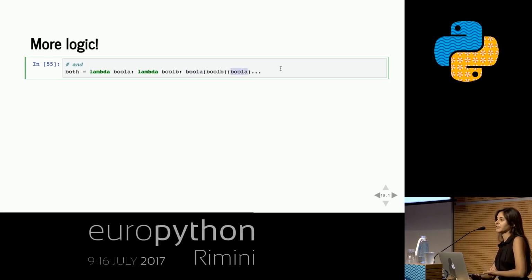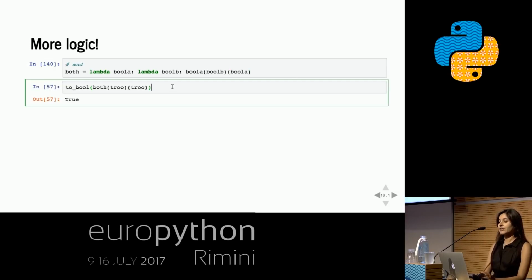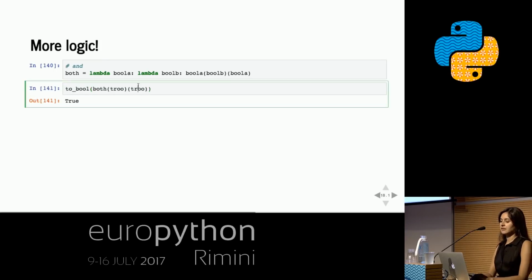I see like one nod and a couple of amused chuckles. Okay, I don't know, let's try it out. Maybe we can convince ourselves by actually applying it to stuff. So I should be able to do both true, true, and that should be true, right? Let's see what happens. Okay, all right, what if I change it?